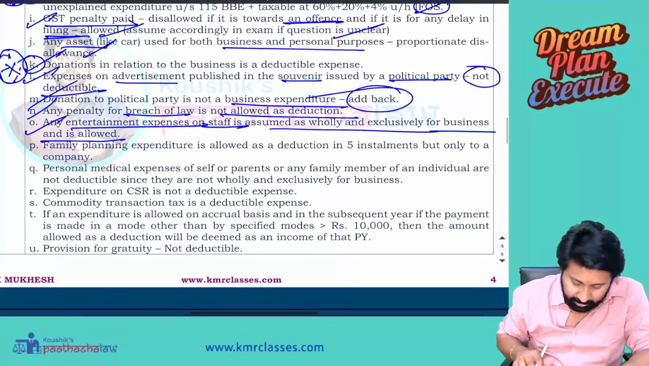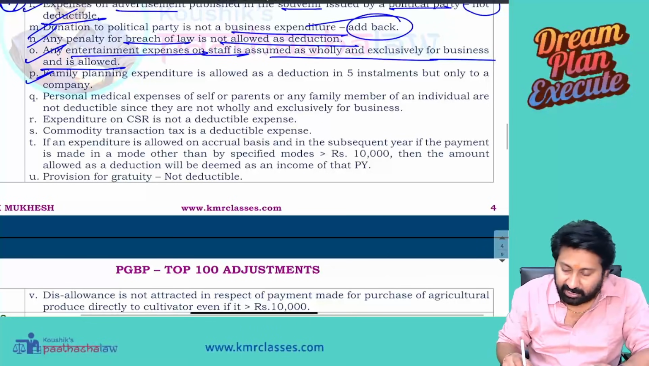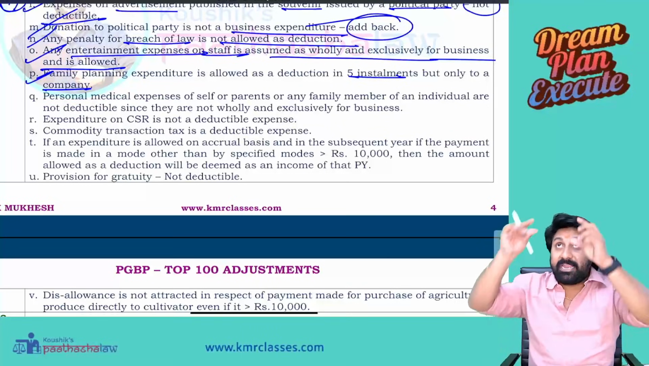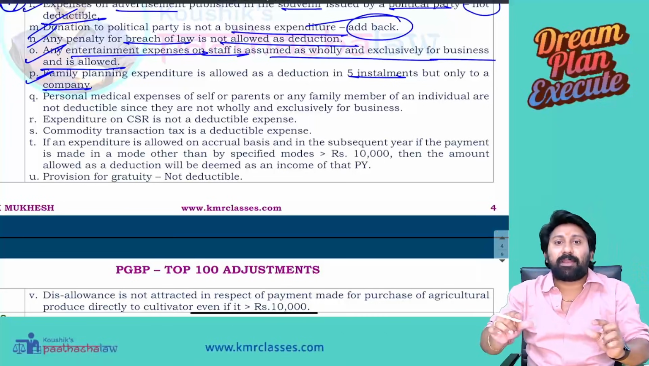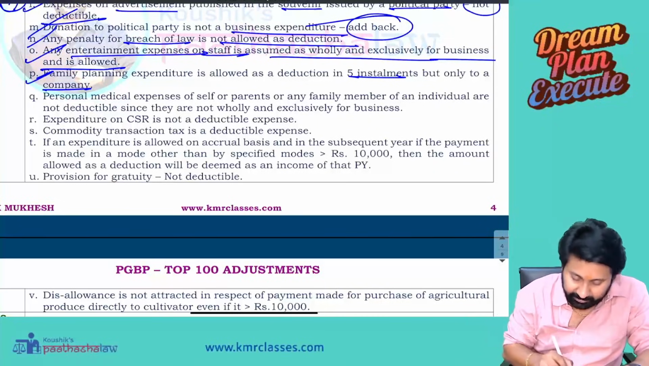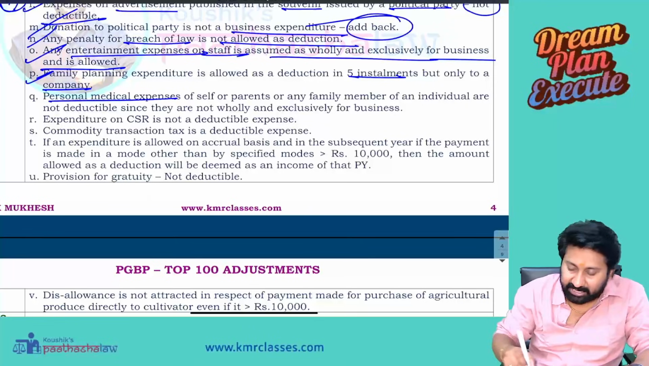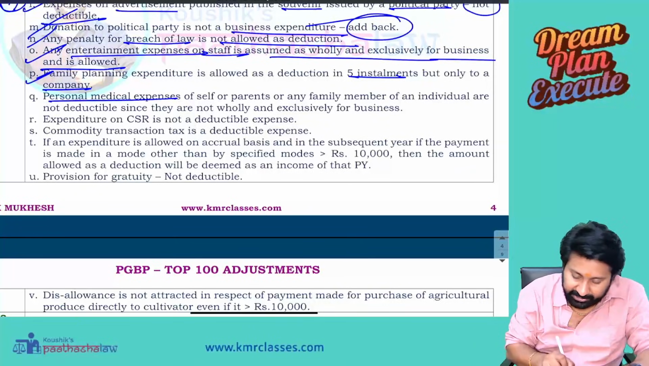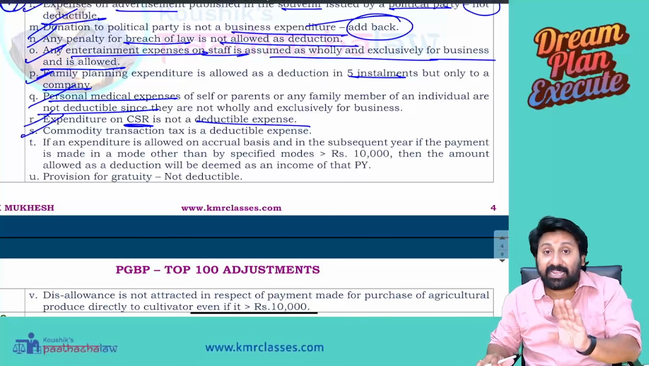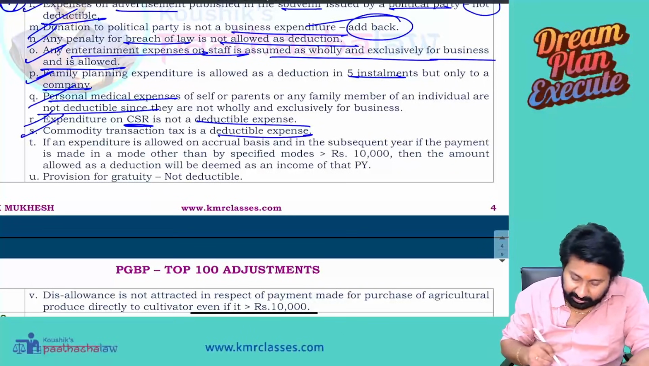Allowed. Family planning expenditure is allowed as a deduction in 5 installments, but only to a company. That's why remember, if an individual is given in the question, family planning expenditure is disallowed because it is allowed only for a company, that too in 5 installments. Personal medical expenses of self, parents, family members, etc. are not deductible. Very, very important: expenditure on CSR is not a deductible expense. Security transaction tax or commodity transaction tax is a deductible expenditure.